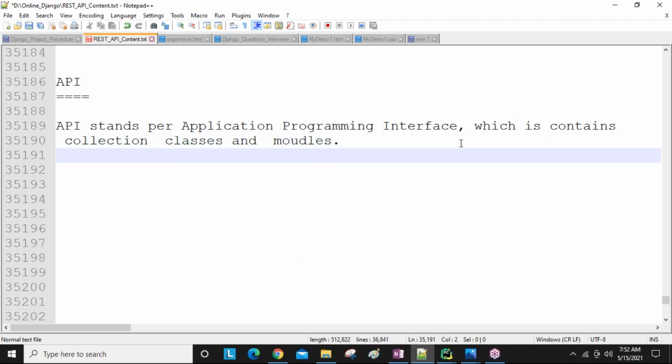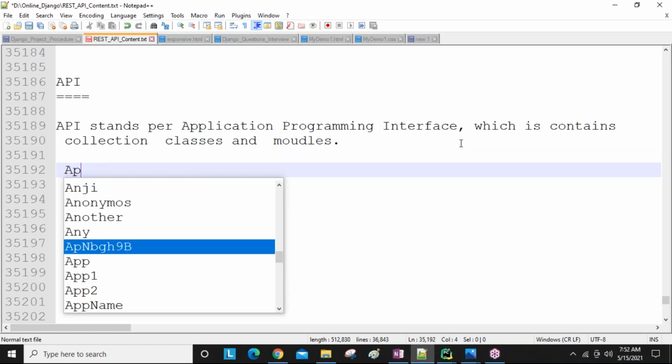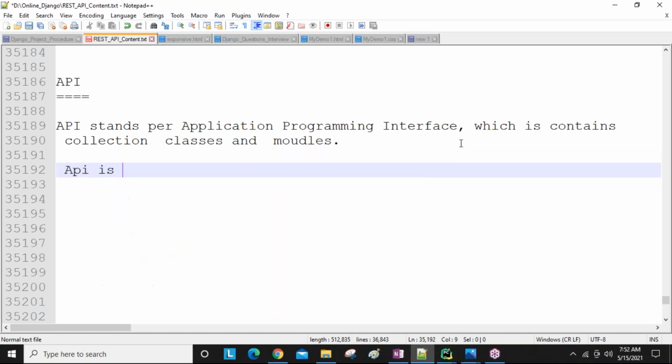Every class has some meaning, and whenever we require a particular meaning-related concept, we are going to use that particular section of classes.